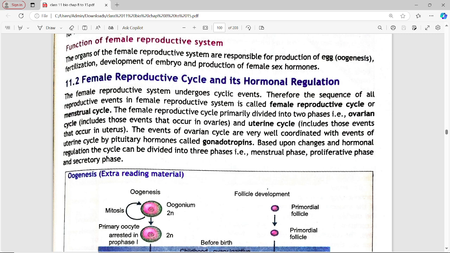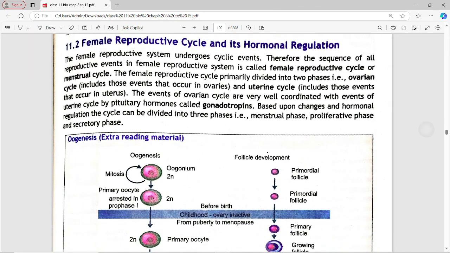Next is the female reproductive cycle and its hormonal regulation. The female reproductive system undergoes cyclic events. Therefore, the sequence of all reproductive events is called the reproductive cycle or menstrual cycle. The female reproductive cycle is primarily divided into two phases.